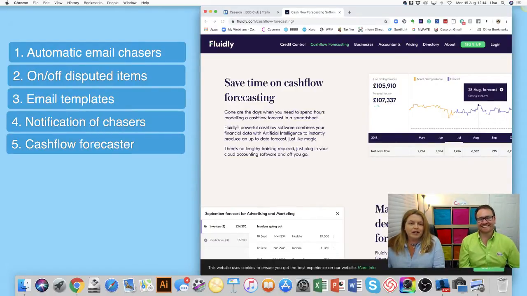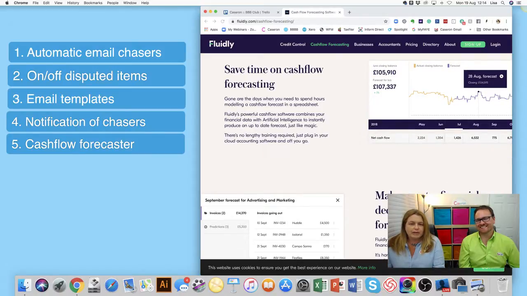Yeah. So here they're saying that gone are the days when you need to spend hours on a spreadsheet. Its powerful cash flow software combines your financial data with artificial intelligence to produce your cash flow forecast. So that works. So if you've got a debtor that was due to pay on the 15th of the month, and then you've got a promise to pay by the 30th of the month, Fluidly picks up the fact that you've got a promise to pay that has moved it out by 2 weeks.